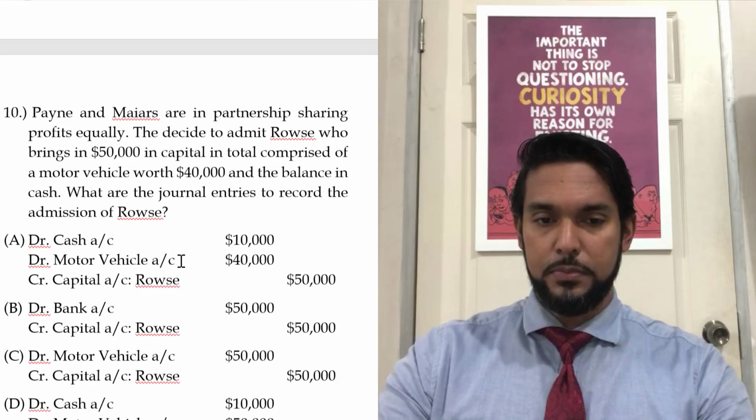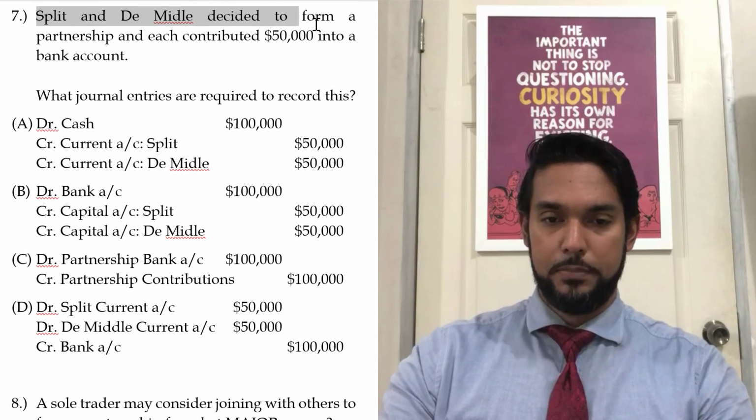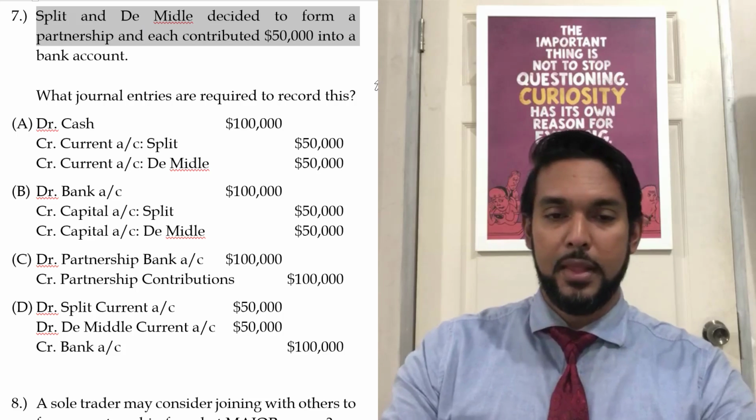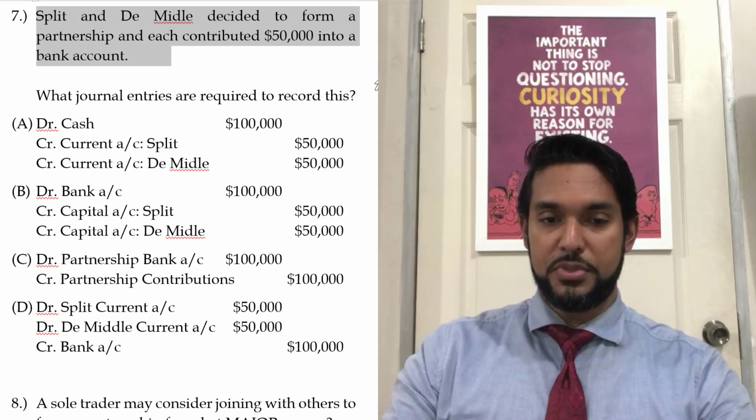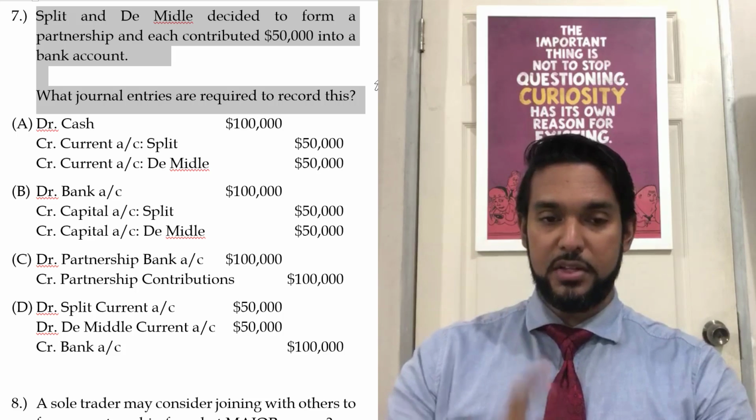So let's scroll down and let's check out number 7, which is split in the middle. Two people decided to form a partnership and each contributed 50,000 in a bank account. What journal entries are required to record this?